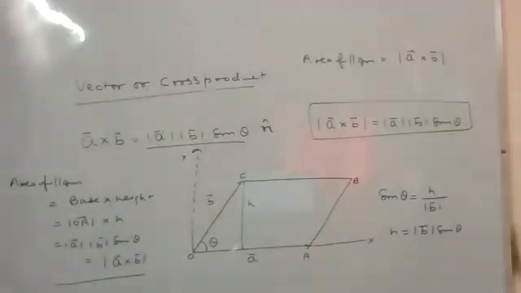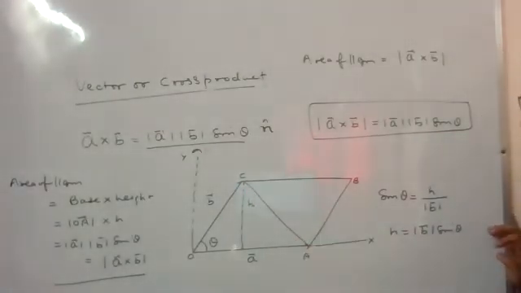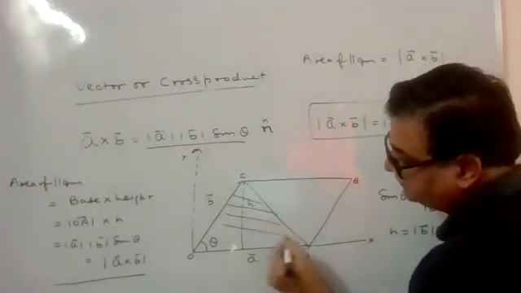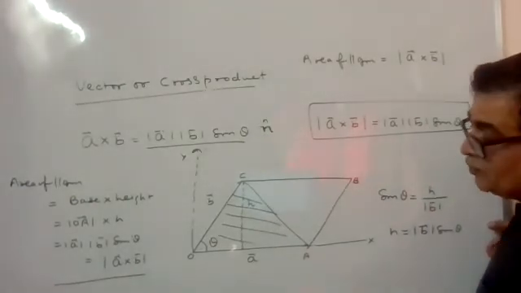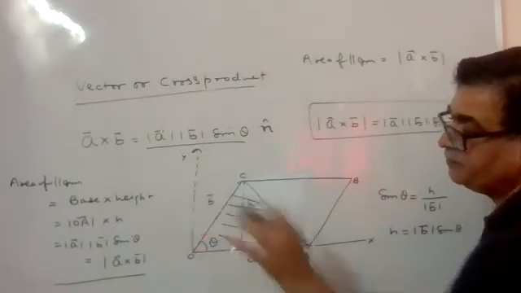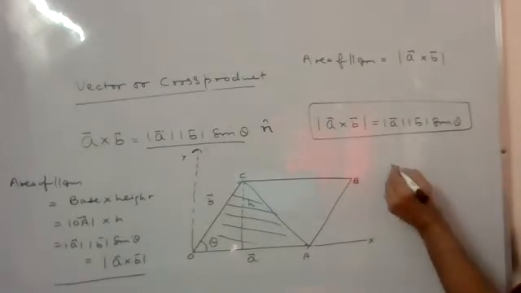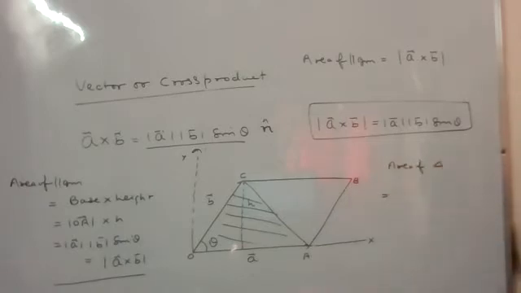By the way, if I now join this, then it will form a triangle. कौन सा triangle बन गया? ये triangle. This triangle has two consecutive sides, one denoted by A, another B. And if I ask what is the area of this triangle, you calculate. Yes, what change will be here? This will be half of the parallelogram.